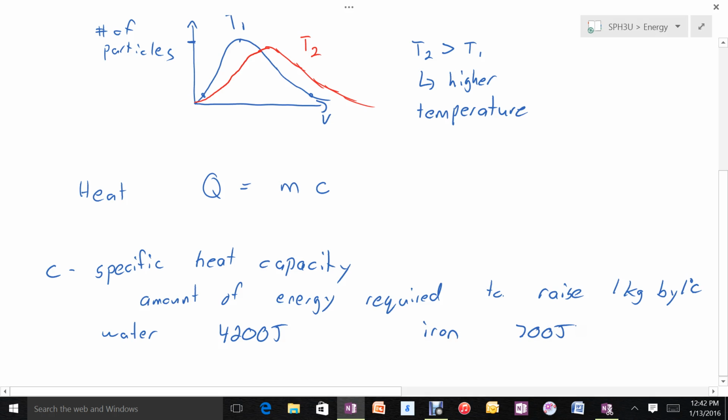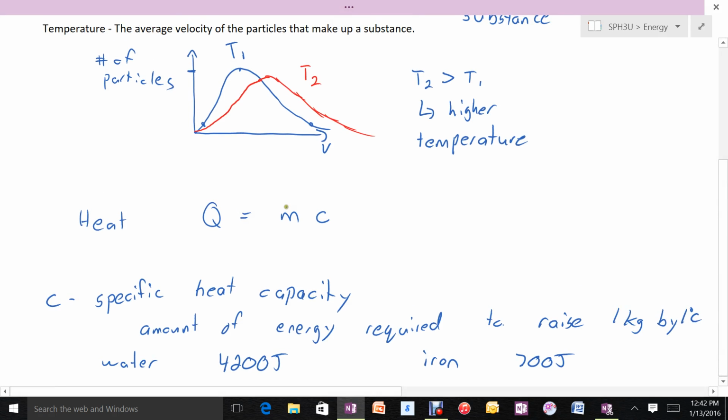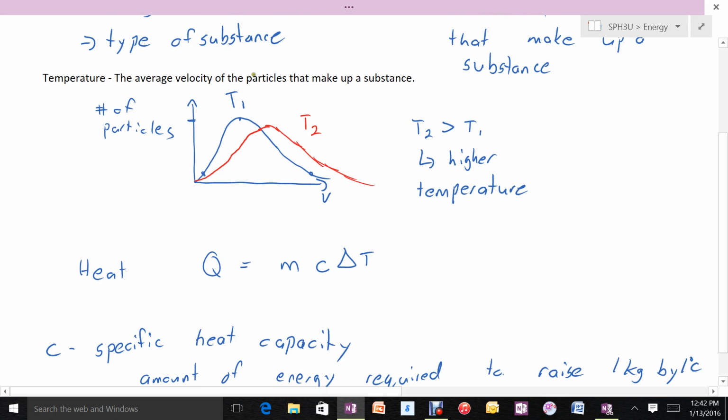So the amount of heat or the amount of energy is equal to the mass times the specific heat, so that's taking into account the type of substance, times the change in temperature. So how many particles, what kind of particles, and how fast they're moving. Temperature, on the other hand, simply represents how fast the particles are moving without considering any of those other factors.